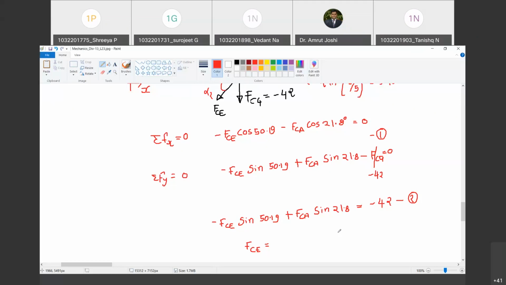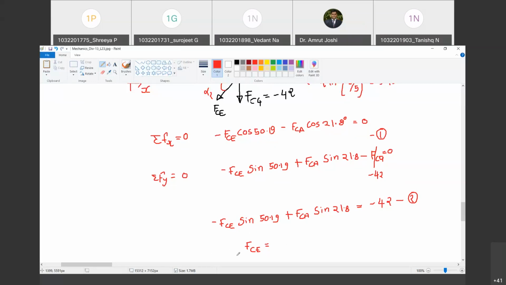This is equal to minus sine of 21.8, and this is minus 42. So how much did you get? Yes, sir, I'm trying, sir. Okay. Anyone else who has got the answer?